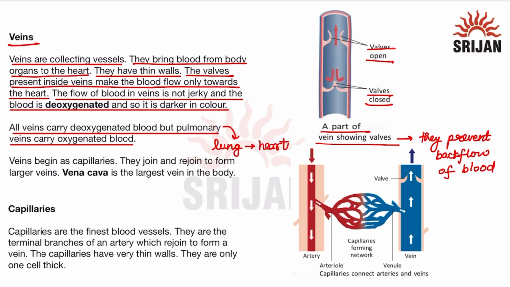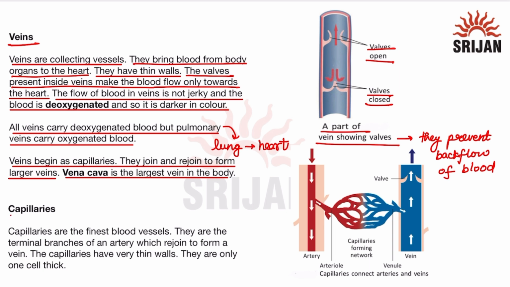Mostly all of the veins carry deoxygenated blood, but the pulmonary vein carries oxygenated blood. The veins begin as capillaries. They join and rejoin to form larger veins. The vena cava is the largest vein in the body. So the vena cava is a type of vein that carries the blood from various organs towards the heart. That is why it is known as the largest vein in the body.